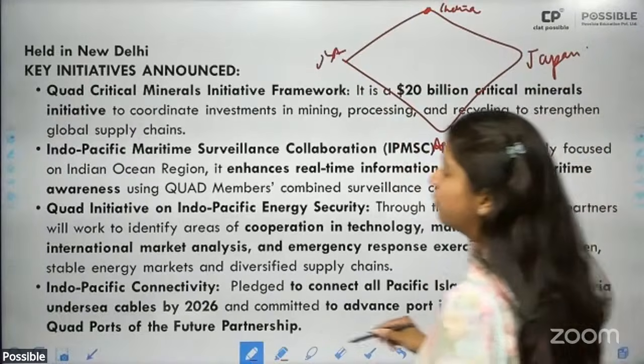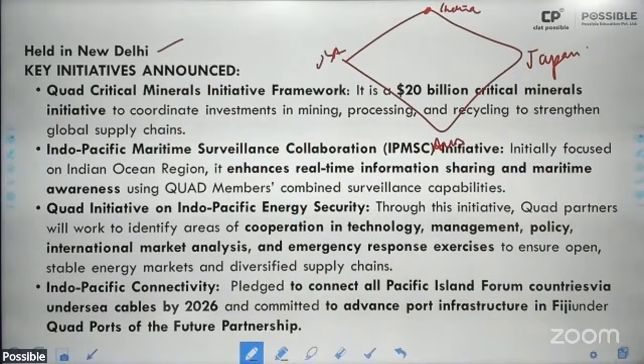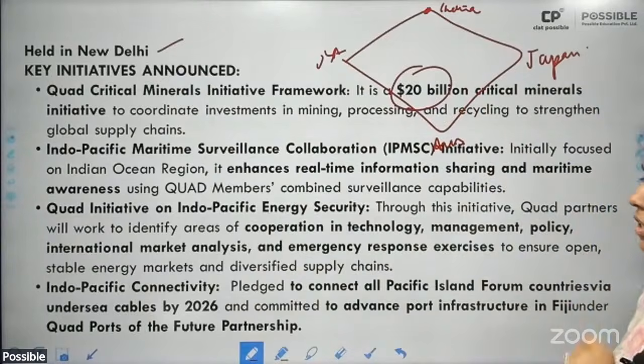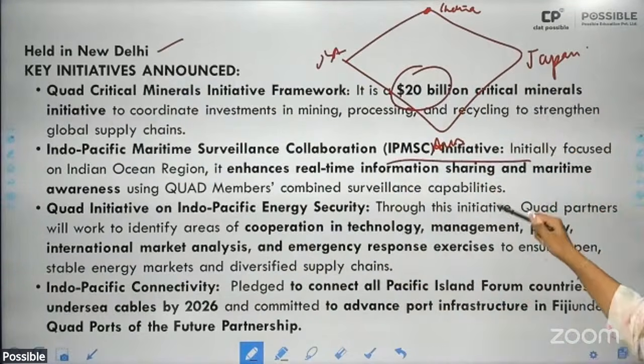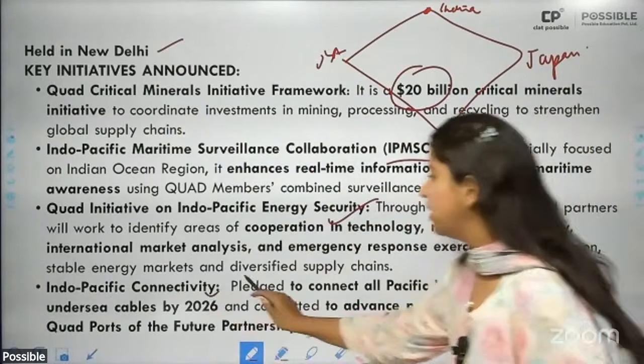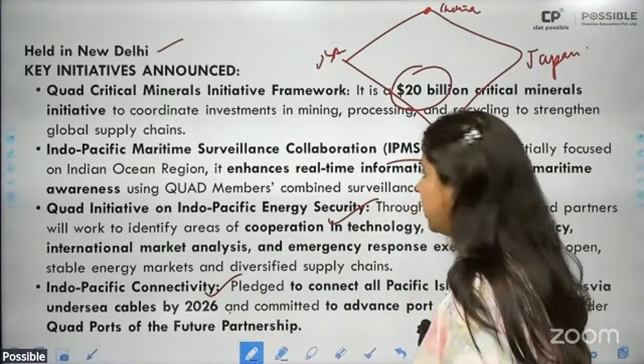All right. So, it was held in New Delhi. And what are the initiatives that have been announced? Quad Critical Minerals Initiative Framework, where $20 billion will be invested in critical minerals. Then Indo-Pacific Maritime Surveillance Collaboration Initiative, Indo-Pacific Energy Security, and Indo-Pacific Connectivity to connect all Pacific Island Forum countries with undersea cables by 2026. All right.